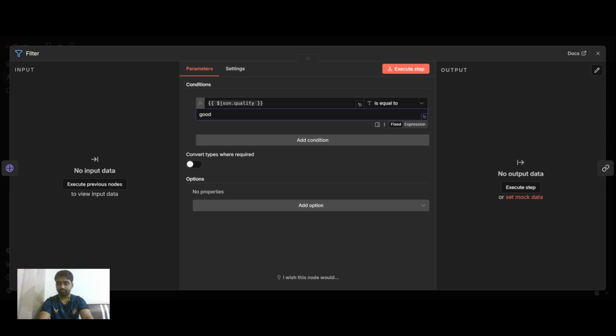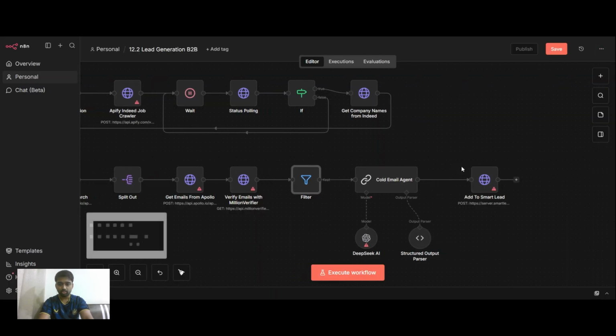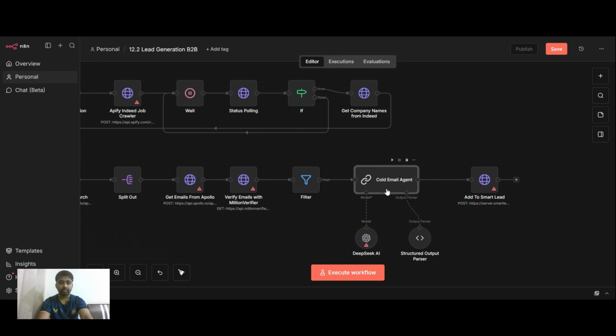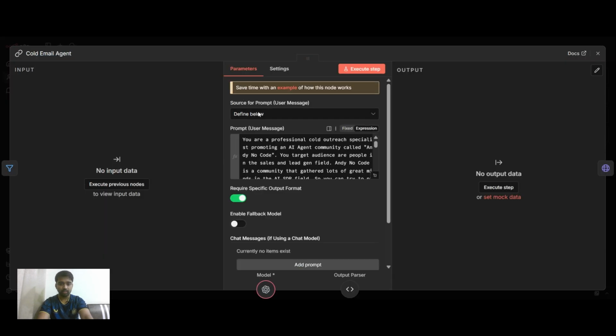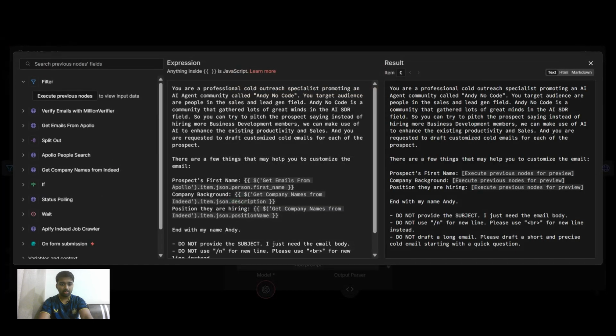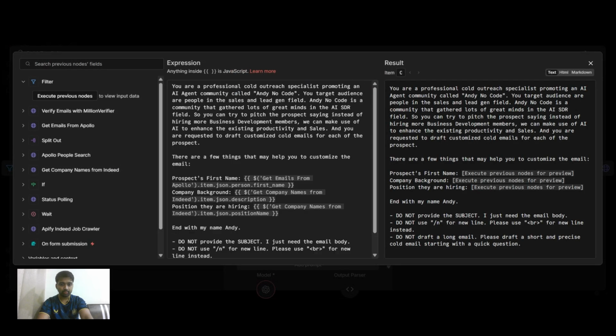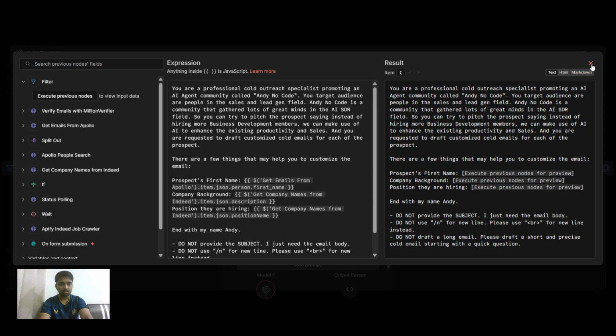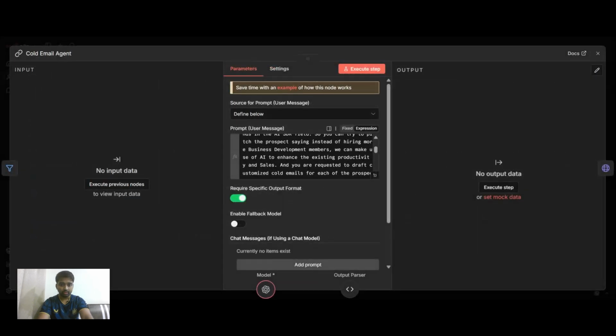Then you need to go to this. This is your email drafter, where you draft a specific email. You need to give a specific prompt. I can open this up. You can just take a screenshot of it, or else you can pause the video. Okay. You need to put a specific output